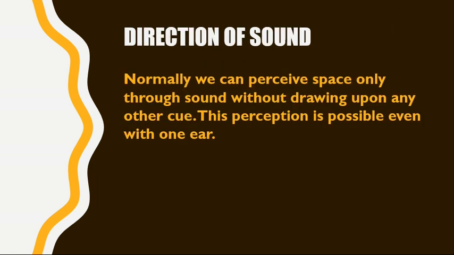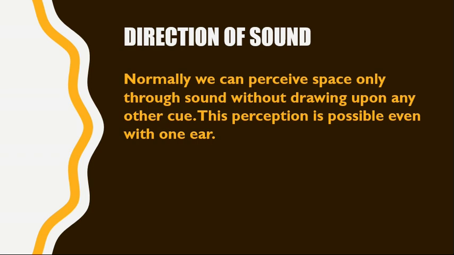The other monaural cue is the direction of sound. Normally, we perceive space only through sound without drawing upon any other clue. This perception is possible even with one ear. Sound waves scatter all around in the air from their origin, we know that. Actually, when the sound waves strike the eardrum, the ear has no perception of the origin and direction of sound.